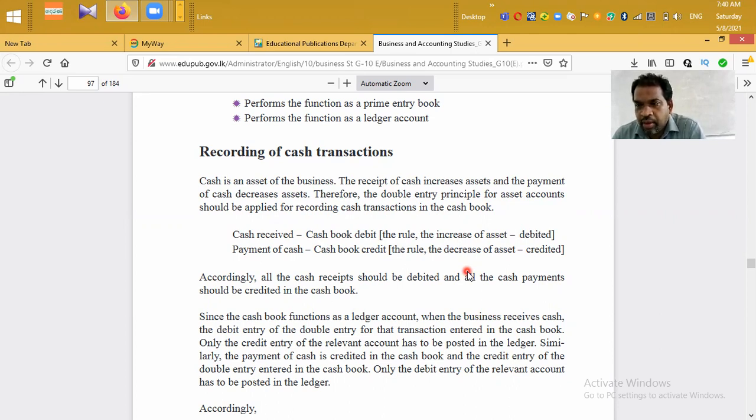The reason, cash asset decreases. Asset decreases, credit. That's why we have to credit the cash book and debit the opposite account. Accordingly, all the cash receipts should be debited and all the cash payments should be credited in the cash book.